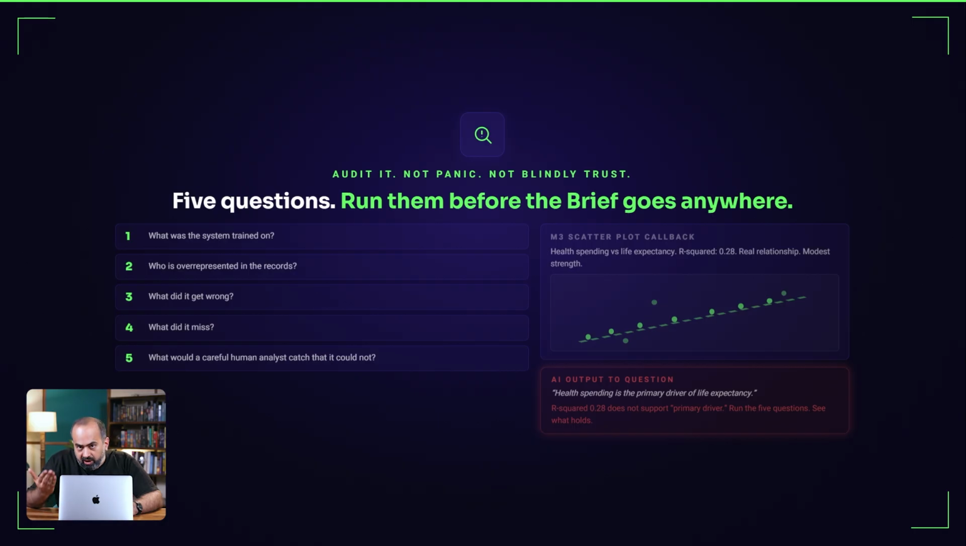Remember the scatter plot you built earlier. Health spending and life expectancy. The relationship was real. Now imagine an AI tool looks at the same data and says, health spending is the primary driver of life expectancy. Maybe, maybe not. The chart does not support that claim strongly enough by itself. Run the 5 questions. See what weakens, see what holds.